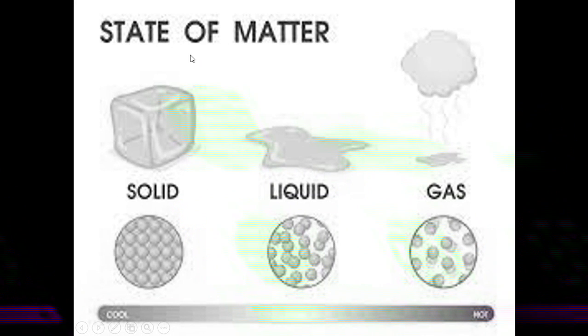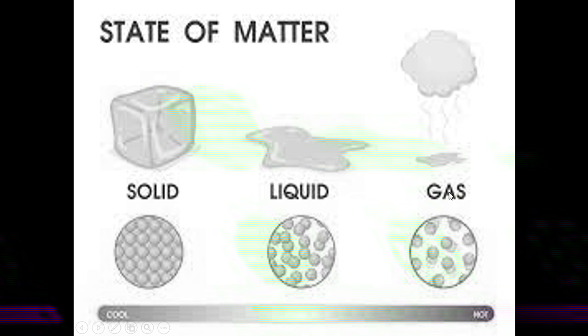These are called states of matter or physical state of matter. Can you just repeat it, students? Solid state, liquid state, gaseous state. Very good. Understood what is meant by the physical state or states of matter? Very good.